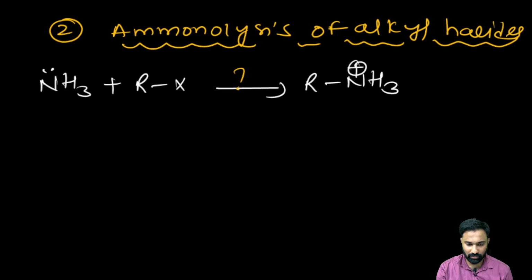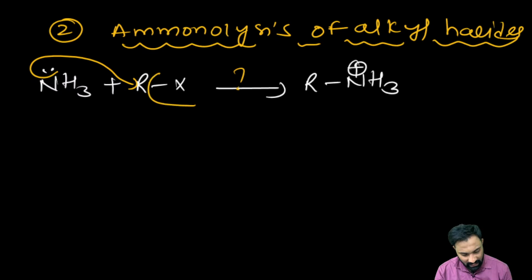Here the lone pair of electrons of this ammonia will attack from the back end, and this halogen is a good leaving group. It will take the bond pair of electrons and be eliminated. The mechanism it has followed is SN2, and it will form the ammonium ion.